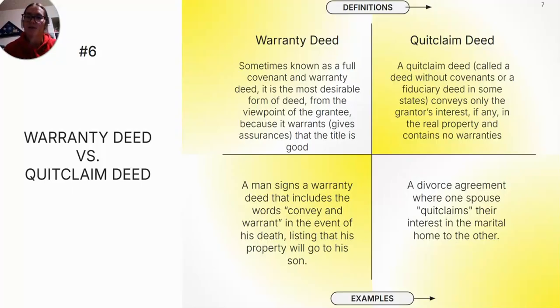A quitclaim deed, called a deed without covenants or a fiduciary deed in some states, conveys only the grantor's interest, if any, in the real property and contains no warranties. So an example would be a divorce agreement where one spouse quitclaims their interest in the marital home to the other.